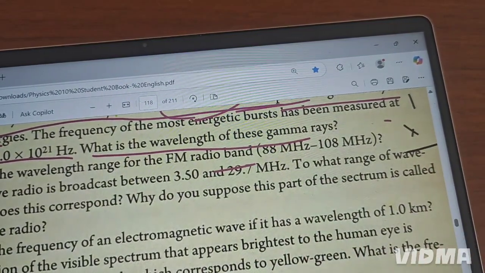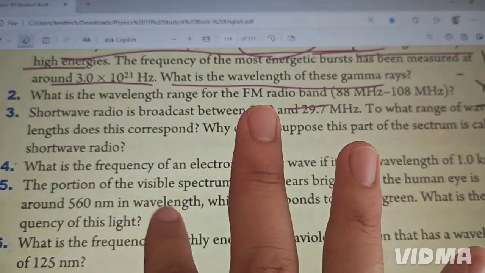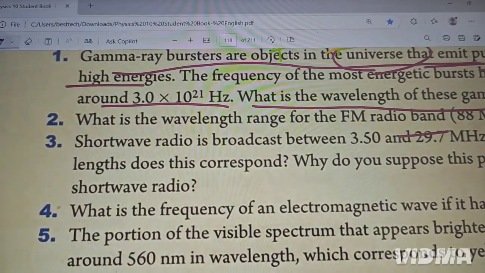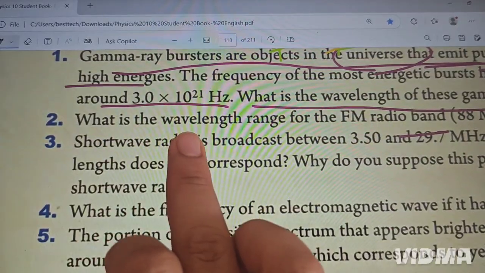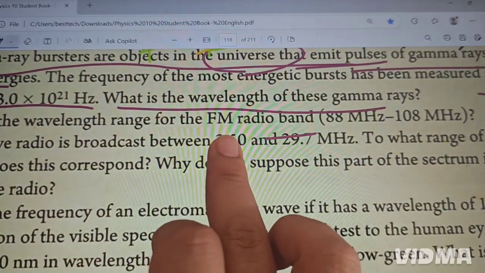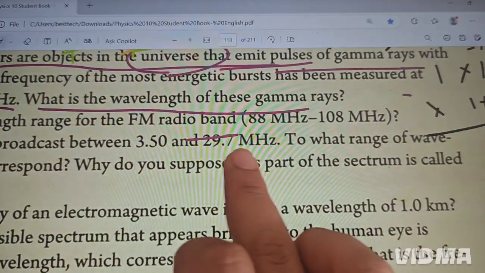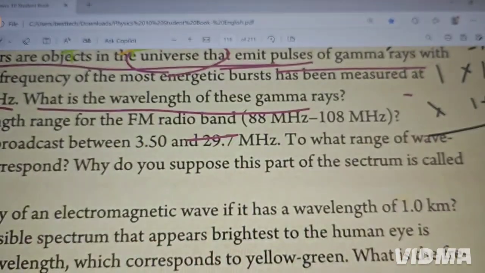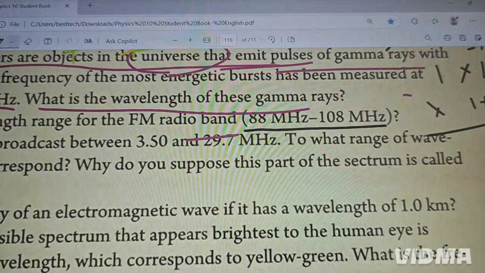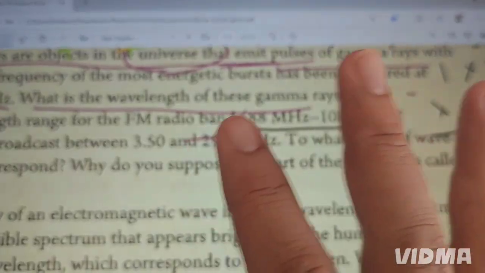Question 2. The question says, what is the wavelength range for the FM radio band? We have to find wavelength, but be careful because here we have two frequencies. This is the frequency rule. Most of the students will get confused.